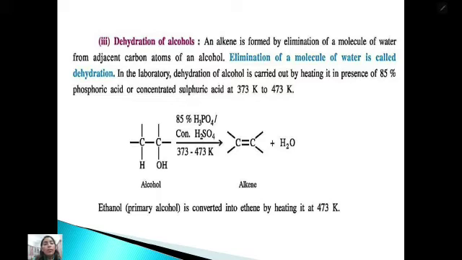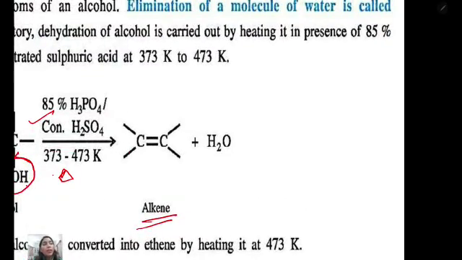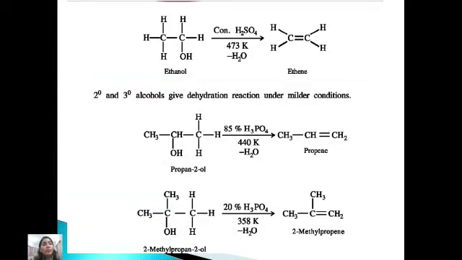Suppose an alcohol is there. If we do the dehydration in the presence of concentrated sulfuric acid at high temperature, we will remove the water molecule, and because of the removal of two elements from here, we will create a new bond. So a carbon-carbon double bond forms, and we find an alkene. Ethanol, a primary alcohol, is converted into ethene by heating at 473 Kelvin. Like ethanol in the presence of concentrated sulfuric acid at 473 Kelvin, dehydration occurs and we get ethene.